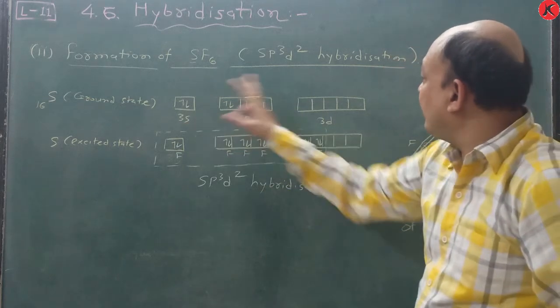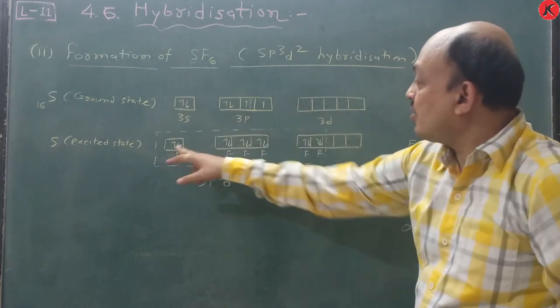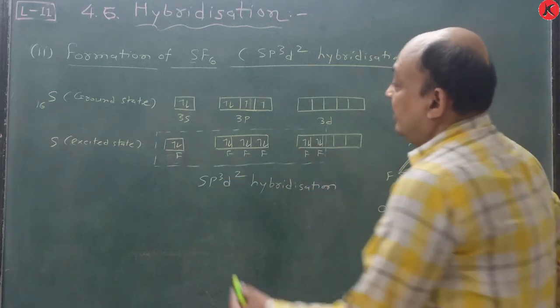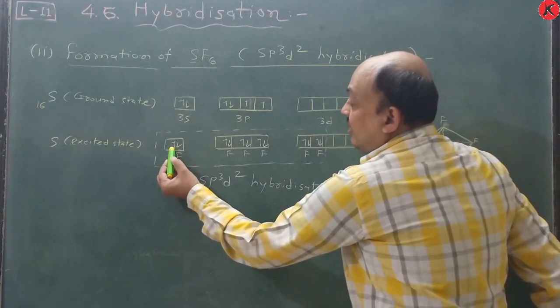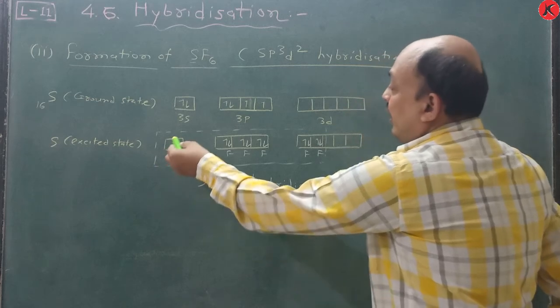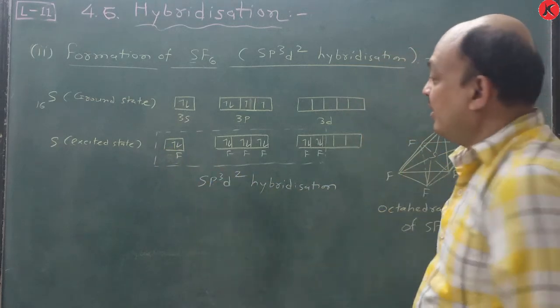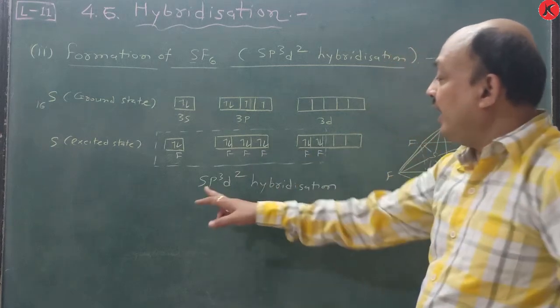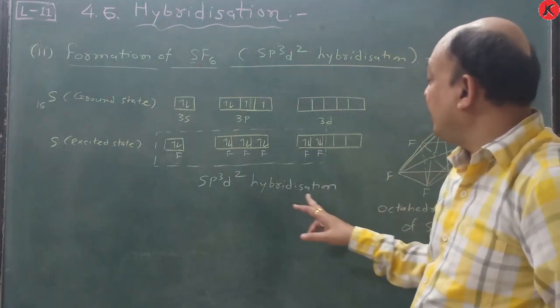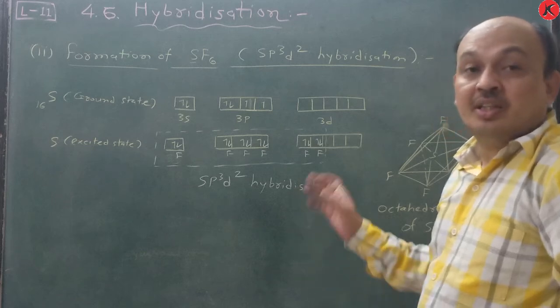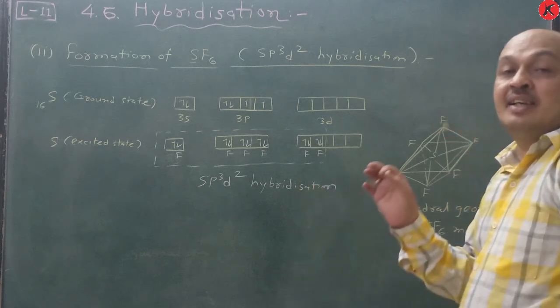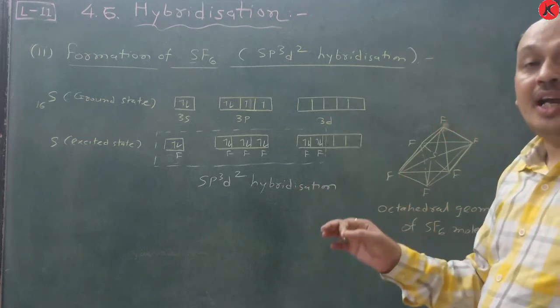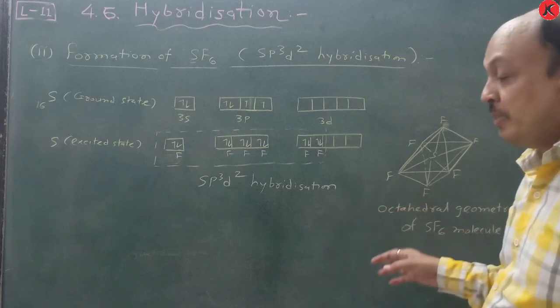So here this electron and this electron, so all electrons are unpaired and these are nothing but sp3d2 hybrid orbitals, which are bonded with six fluorine atoms, and the fluorine atoms are arranged according to octahedral geometry. Octahedral, that means what?